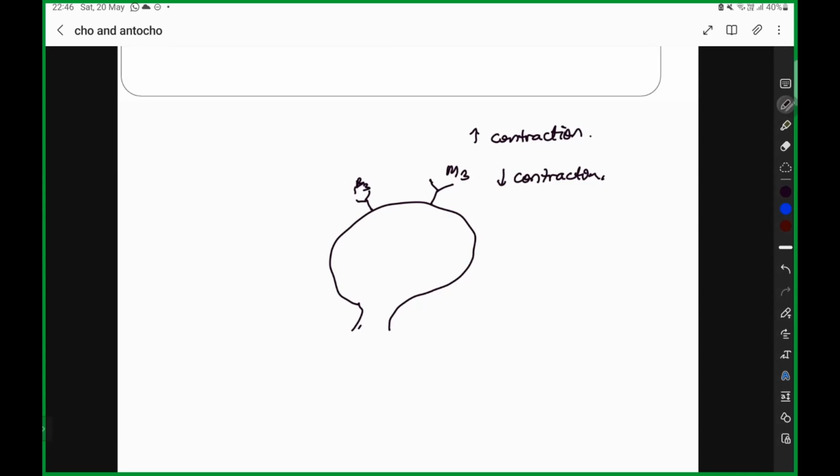Yes, 20 MCQs are there in your exam. Therefore, I'll send you 80. I have nearly 80 MCQs for cholinergic and anticholinergic. If you solve all these MCQs, you will be able to get 20 marks, and those 20 marks will automatically help you crack your exam with good marks.